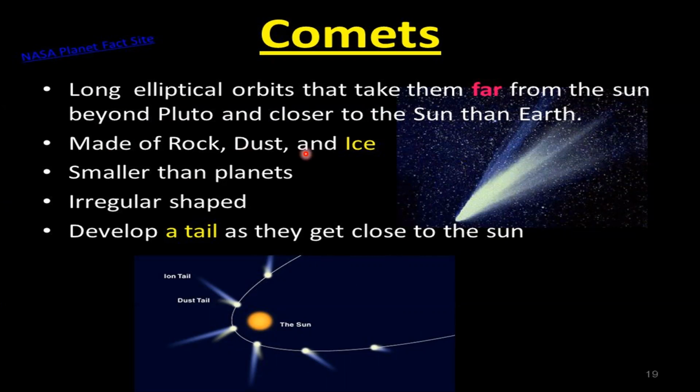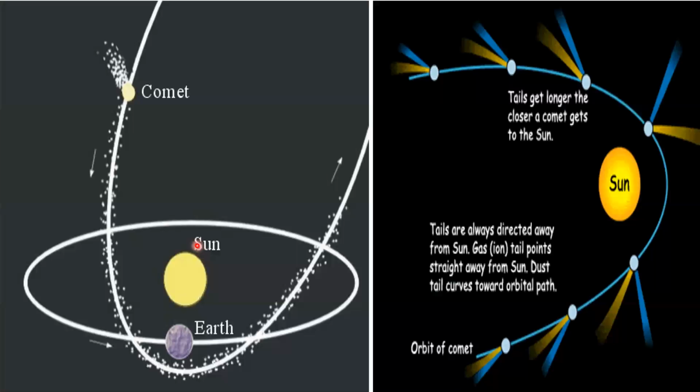And they are made of rock, dust and ice. They are smaller than planets. They are irregular shaped. They develop a tail as they get close to the Sun. So when they come closer to the Earth, we are able to see it with our naked eyes. The tails get longer when they are closer. Tails are always directed away from the sun. Gas tail points straight away from the sun. Dust tail curves towards orbital path. And this is the orbit of a comet.